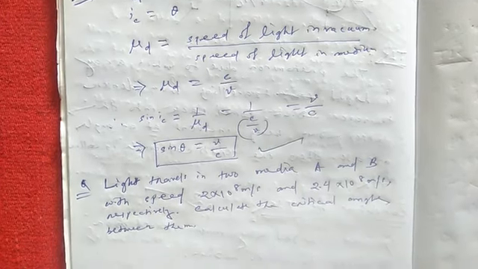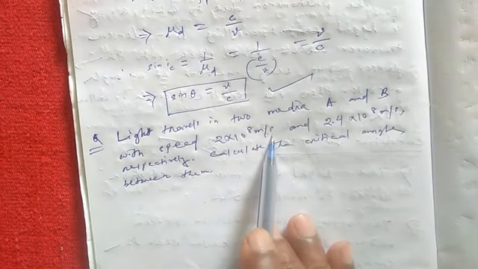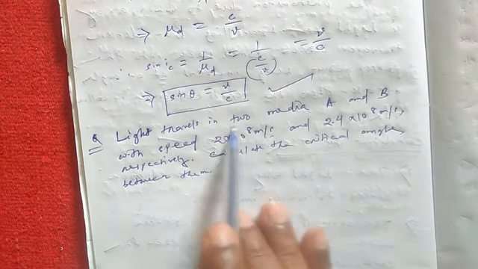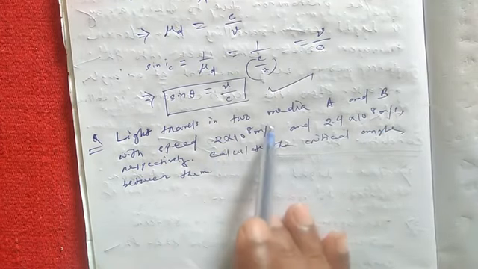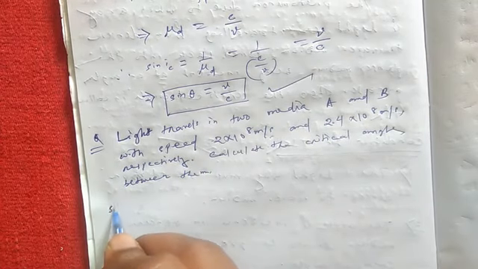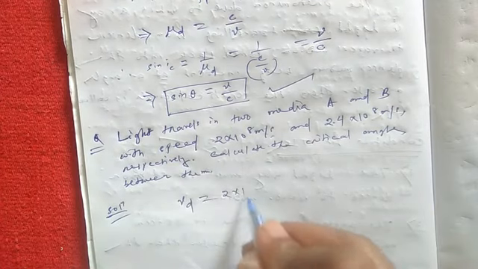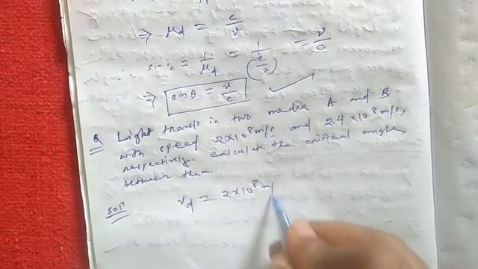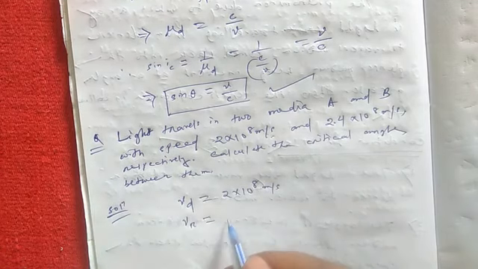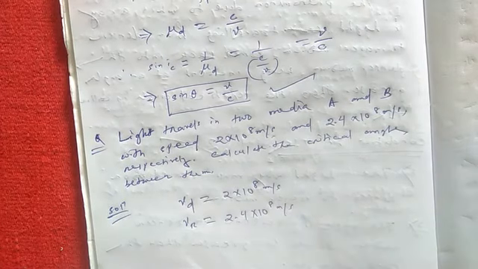Let us see here. The speeds are 2 into 10 to the power 8 meter per second and 2.4 into 10 to the power 8 meter per second. Obviously 2 into 10 to the power 8 meter per second is the speed of light in the denser medium. So it is given that Vd is equal to 2 into 10 to the power 8 meter per second and Vr, velocity in the rarer medium, is equal to 2.4 into 10 to the power 8 meter per second.